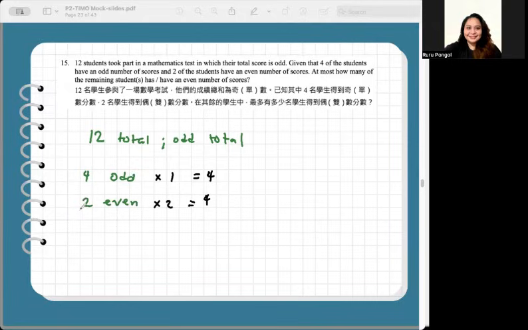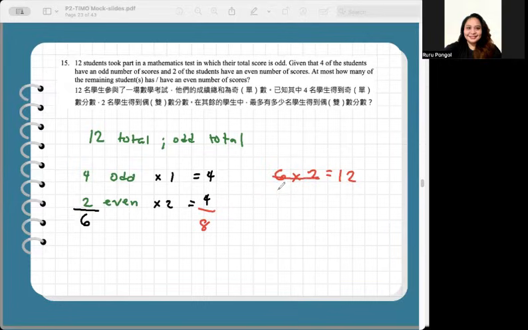The other 6, that's what we don't have yet. So we test. All 6 kids got even scores, as in 6 times 2, that's 12. If you add that to the total of 4 plus 4, 8, that's equal to 20. So 6 is not an answer.